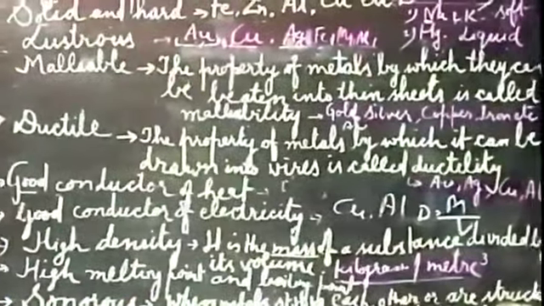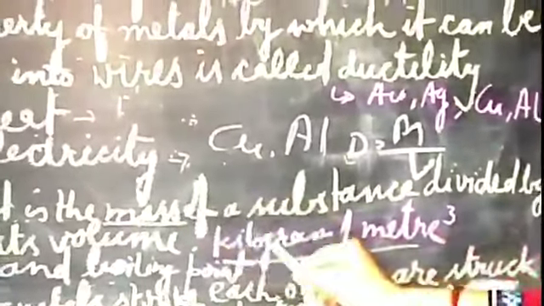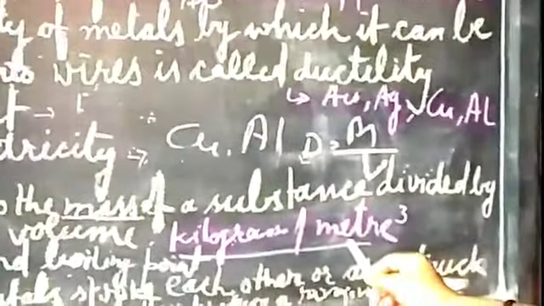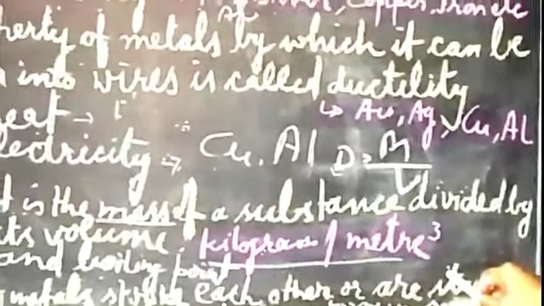What is mass? Mass means how much amount is there in that metal. And volume is how much space the metal occupies. Kilogram is the unit of mass and cubic meter the unit of volume, so this is the unit of density.